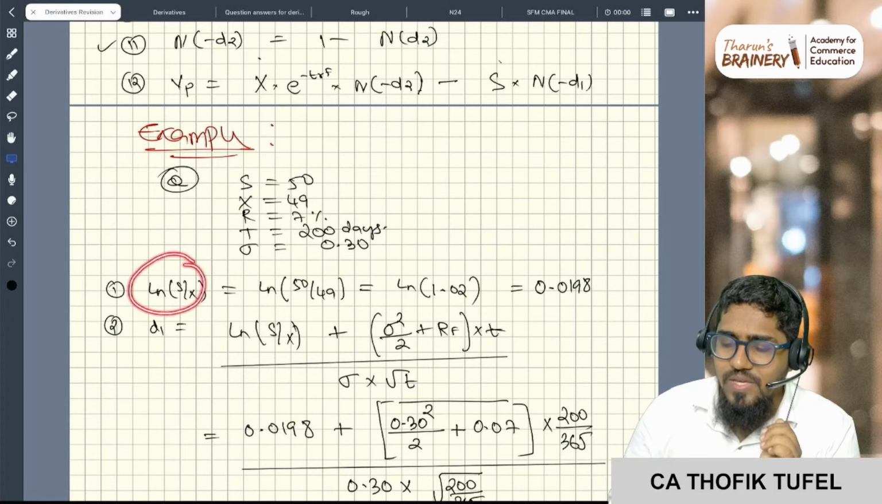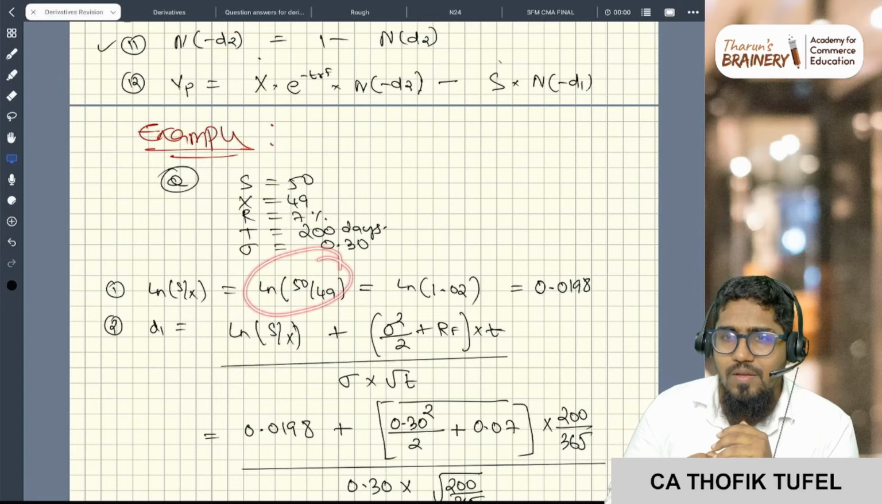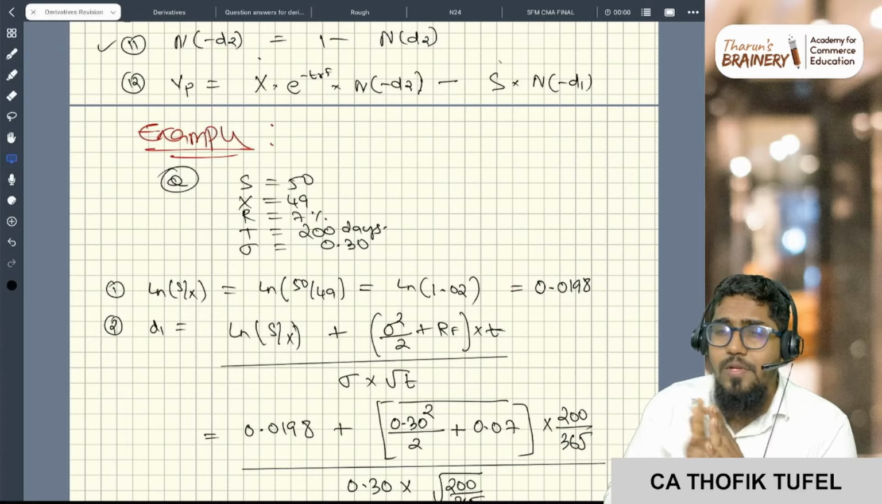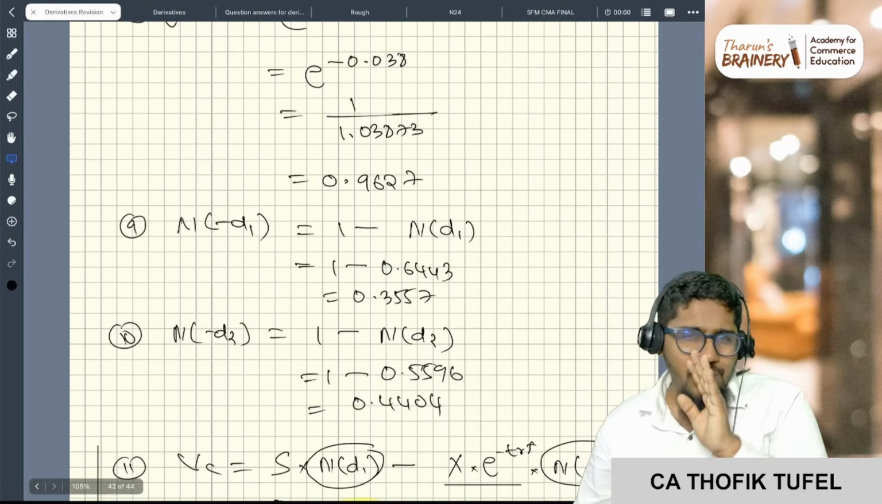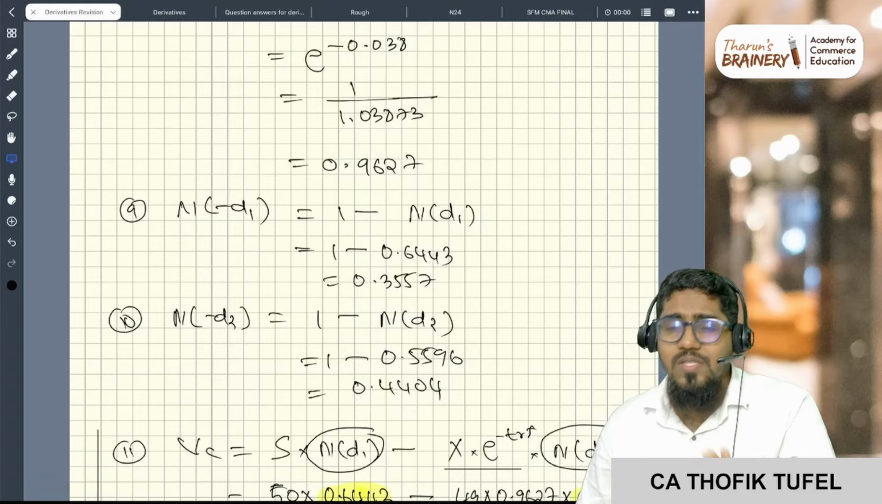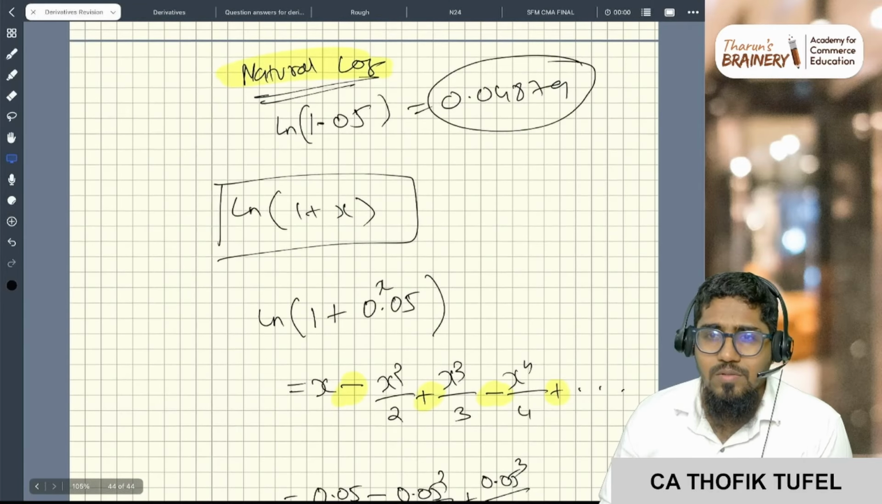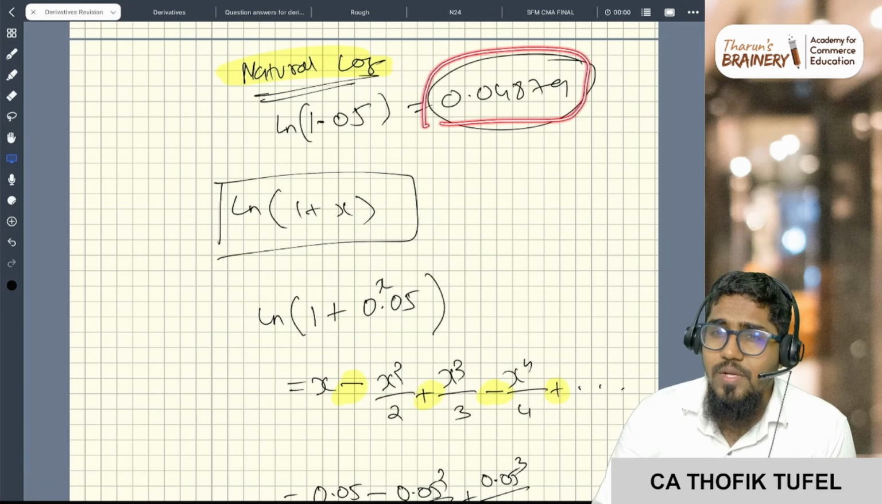First step, ln S by X, which means natural log of 50 by 49, which is natural log of 1.02, which is equal to 0.0198 from the log table you calculate. What if the log table is not given? Actually, there will be no such case in the examination, but still, for conceptual understanding, I'm giving you the natural log of this; the answer is 0.4879. But how did we get it?